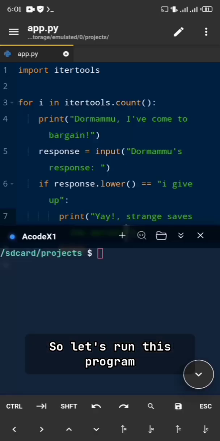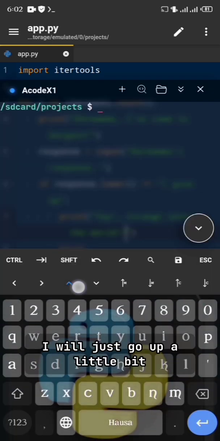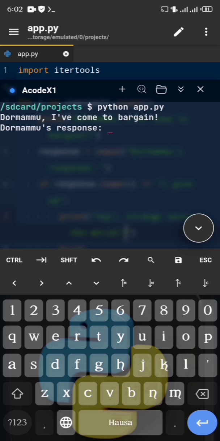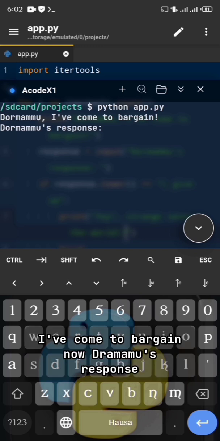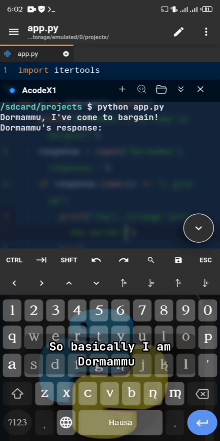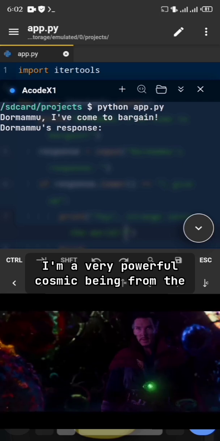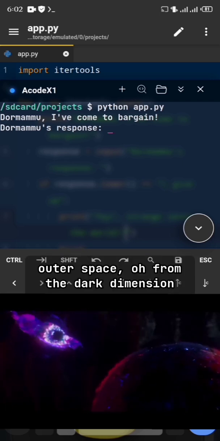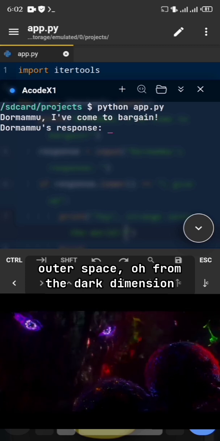So let's run this program. I will just go out a little bit and say python app.py. Here it says, Dormammu, I've come to bargain. Now Dormammu's response is going to be typed by me. So basically I am Dormammu, a very powerful cosmic being from the dark dimension.